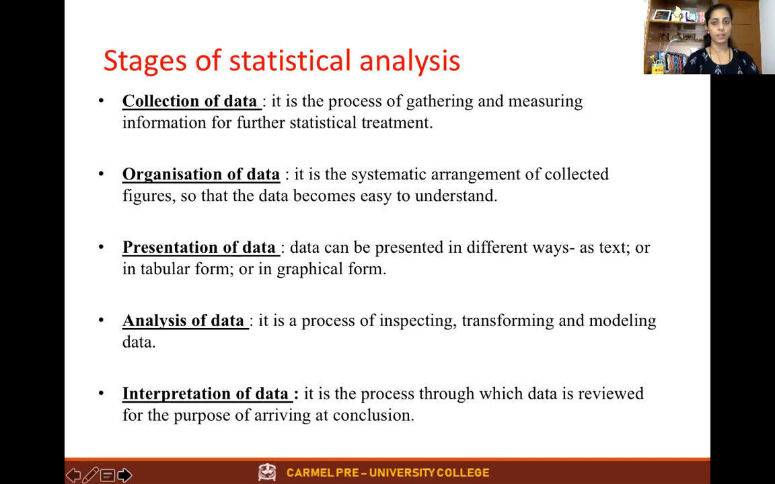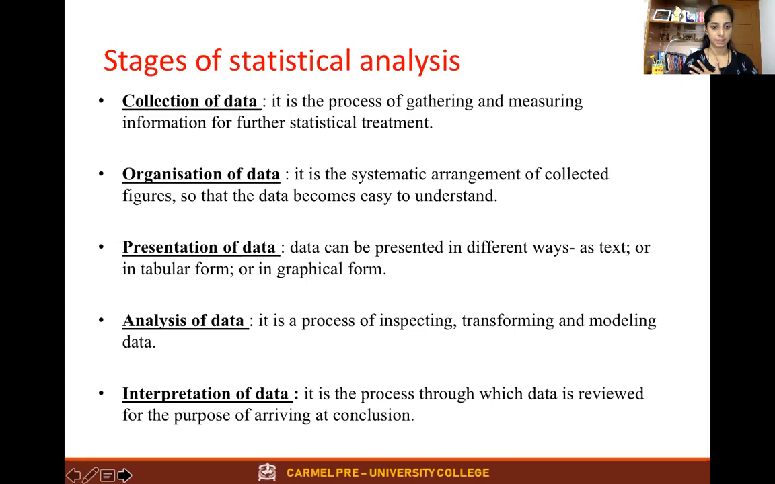It starts with collection of data. Data is nothing but information. The first step is collection of data. We are supposed to collect the data. It is a process of gathering and measuring the information for further statistical treatment. So the first step is collecting.